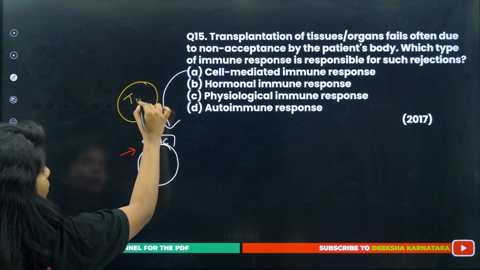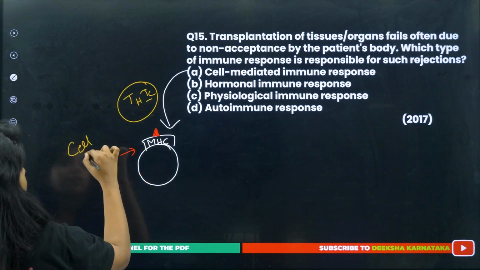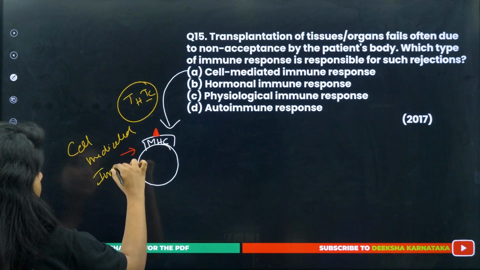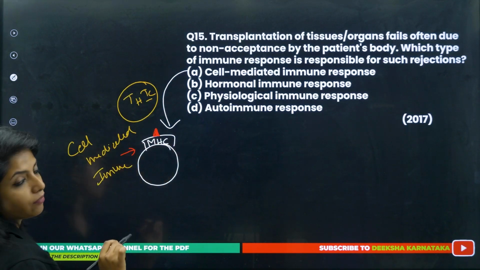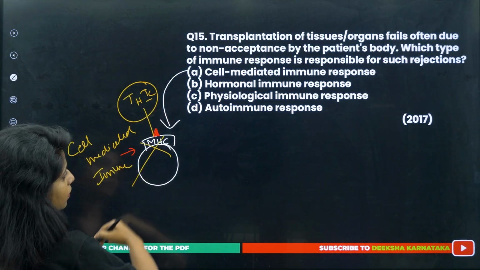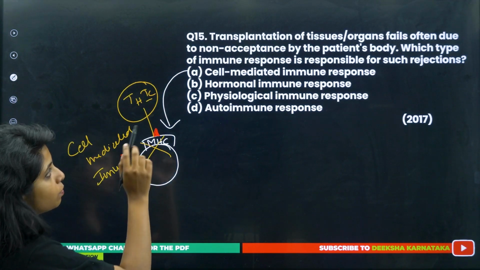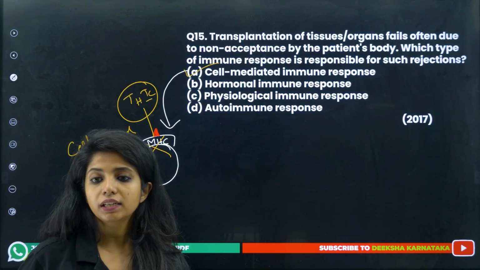TH and TC lymphocytes are the ones responsible for cell-mediated immune response. So when they see that this is not our category, this is not something that we have in our body, they get it killed. So it's cell-mediated immune response which is responsible for what, children? For rejection of the grafts.